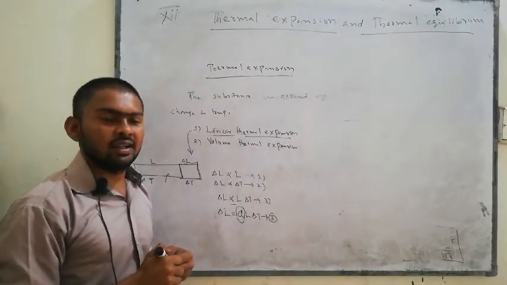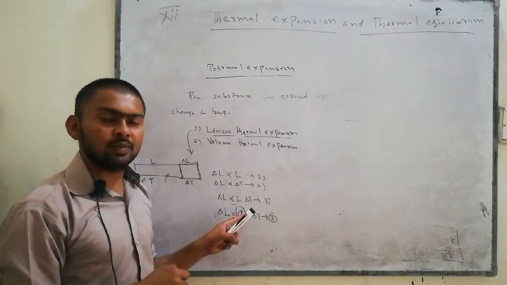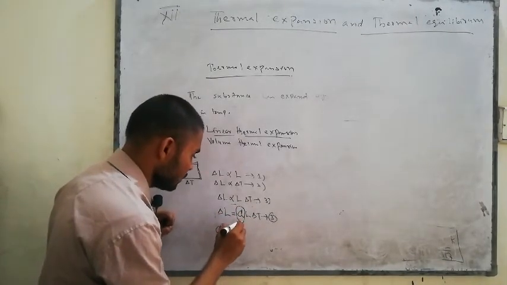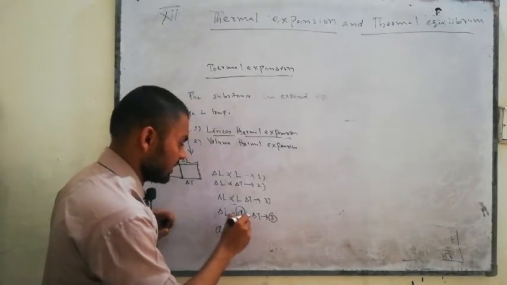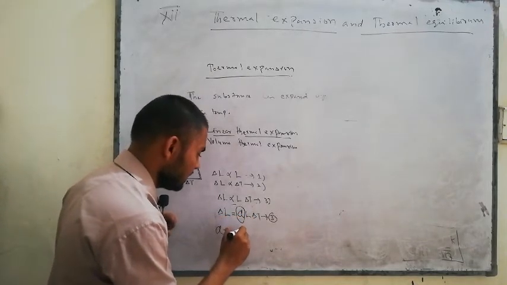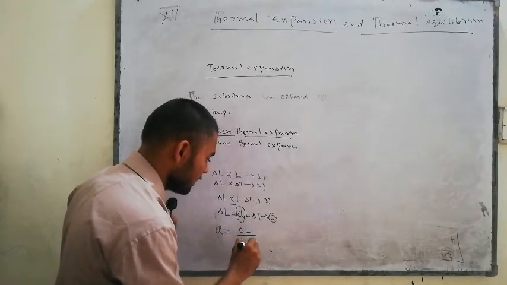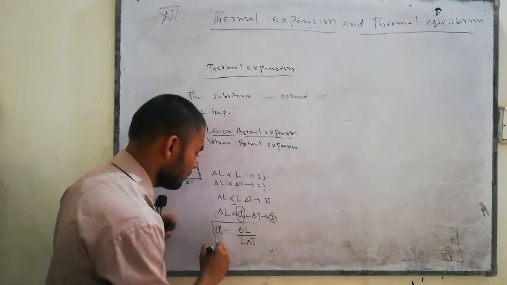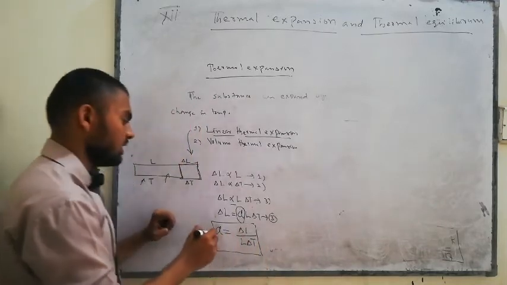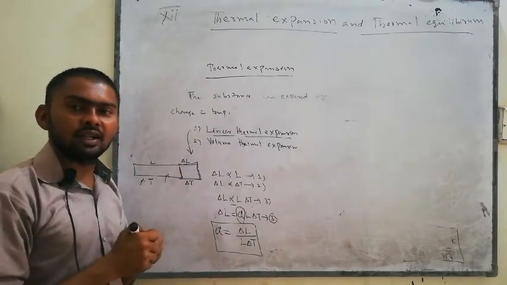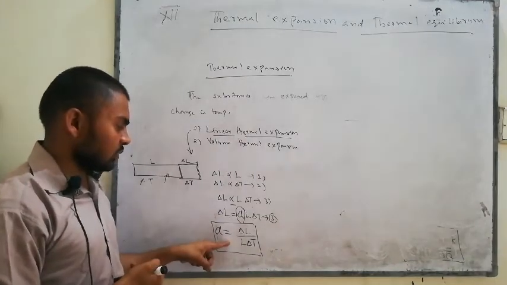If we find the coefficient, alpha is equal to the change in length divided by L delta T. So this is the formula for the coefficient of linear thermal expansion, and we can find it according to this formula.